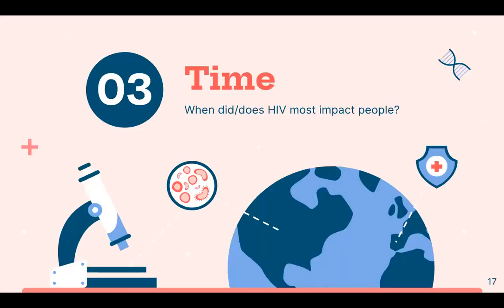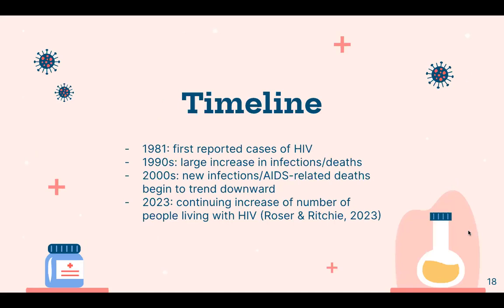Now, finally, moving on to time. When did and still does HIV most impact people? The first reported cases of HIV were in 1981. The 1990s saw a substantial increase in people infected with HIV and dying of AIDS. In the second half of that decade, over 3 million people were infected with HIV yearly. Since then, the number of new infections began to decline, and it's now below 2 million, the lowest number of new infections since 1990.